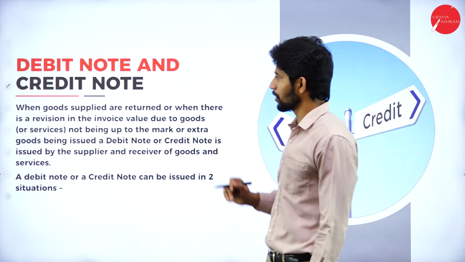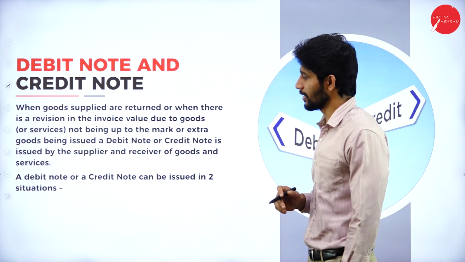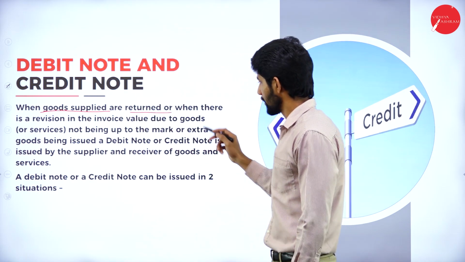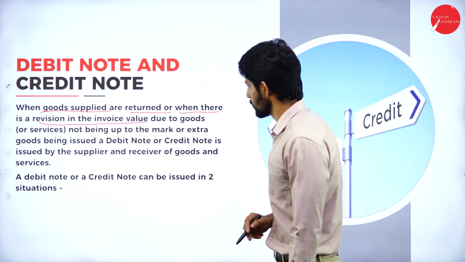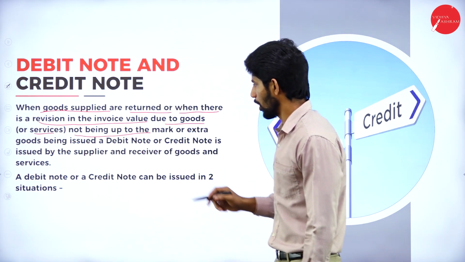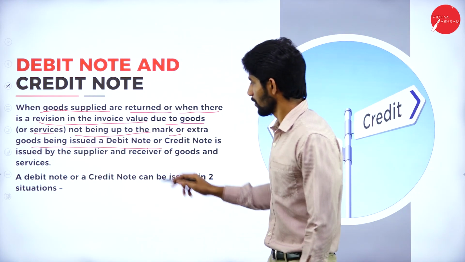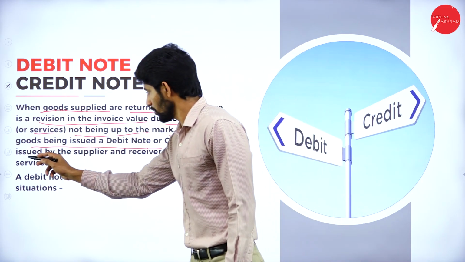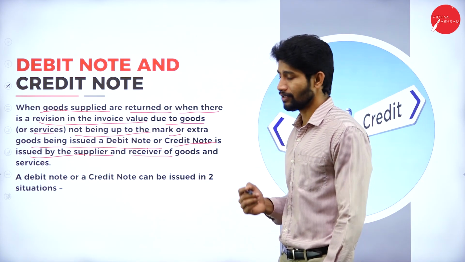Next one, debit note and credit note. So what is this debit note and credit note? When goods supplied are returned, or when there is a revision in the invoice value due to goods or services not being up to the mark or extra goods being issued, a debit note or credit note is issued by the supplier and receiver of the goods and services.